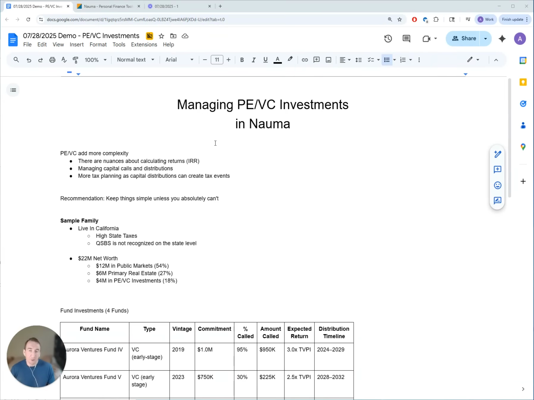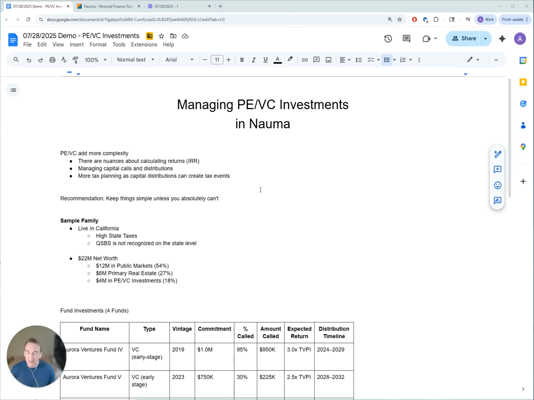This asset class adds more complexity. So first, there are more challenges when calculating your returns on your portfolio, specifically IRR. You also need to manage capital calls and capital distributions when you manage your investments and plan for that. And there is also more tax planning, as capital distributions often create tax events unless you invest in early stage VC funds, which are eligible for QSBS. In general, our recommendation is always keep things simple unless you absolutely can't.